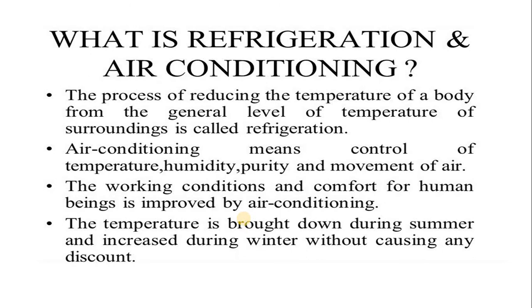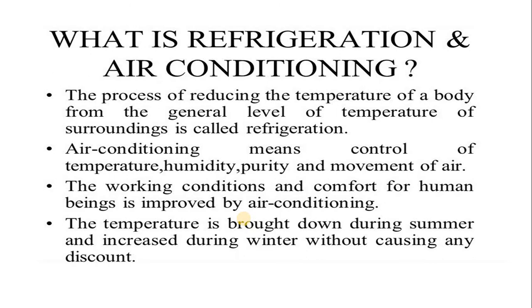So students, as we know, the main function of refrigeration is to produce a low temperature compared with the surroundings, and it deals with preservation techniques for food, milk, vegetables, fruit, etc. But air conditioning is mostly used for human comfort.